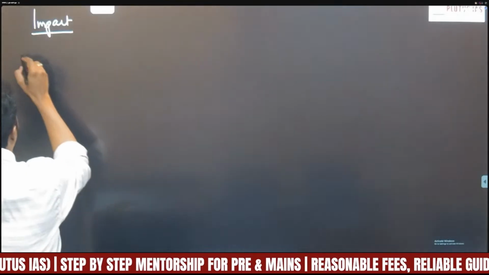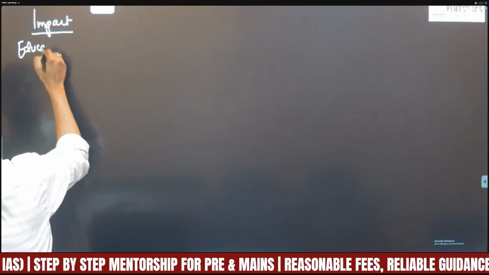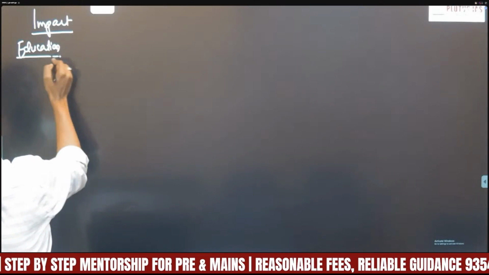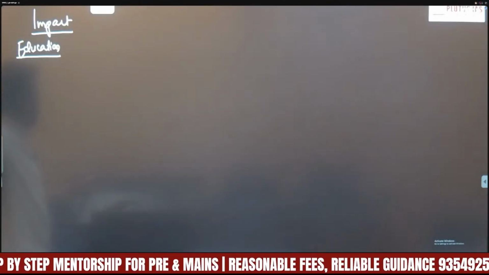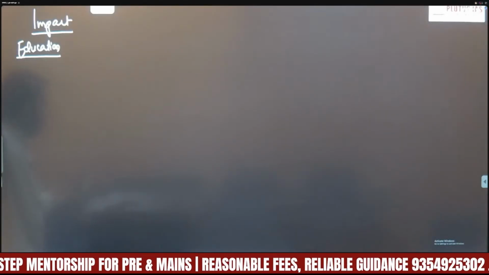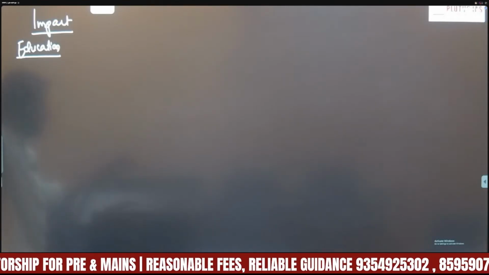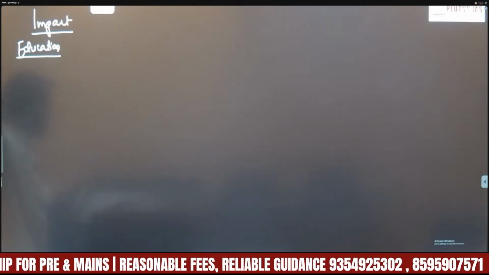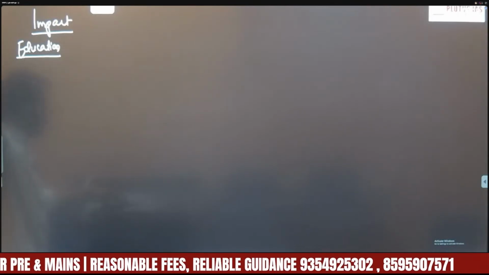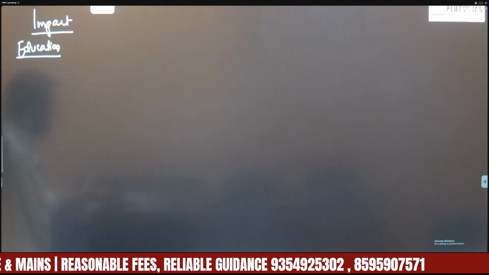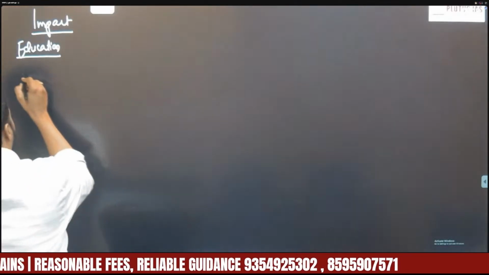Impact. So let us say impact on education and impact on colonial administration. So we have to write in two different aspects. First aspect is impact on education. Second aspect is impact on colonial administration, right? So let us see first on education.